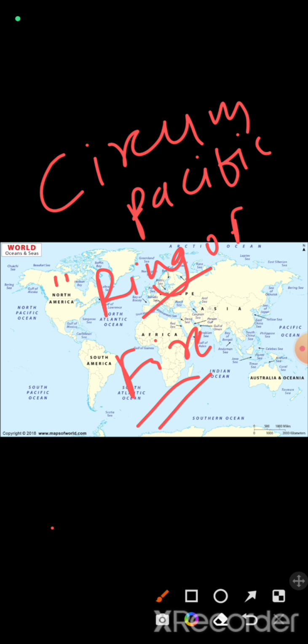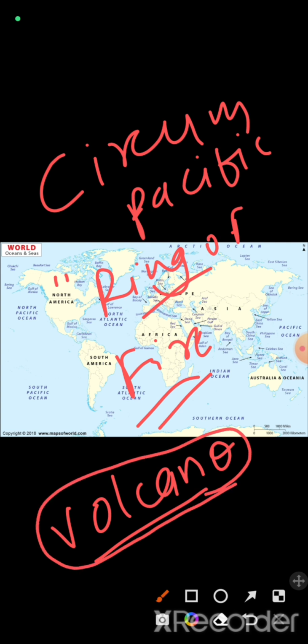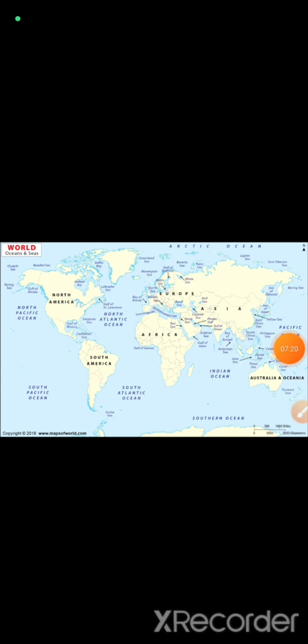The ring of fire is a volcano-dominated territory where you will mostly find volcanic eruptions happening. Where does this ring of fire exist? You can see here this part of the world map, this part and this part.